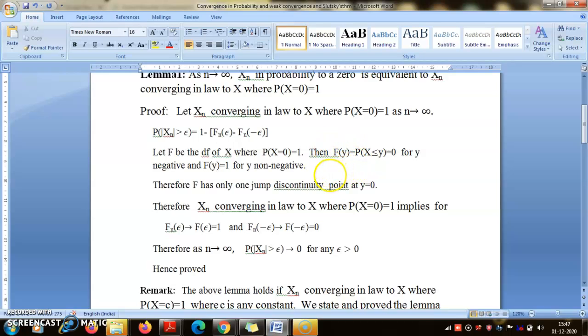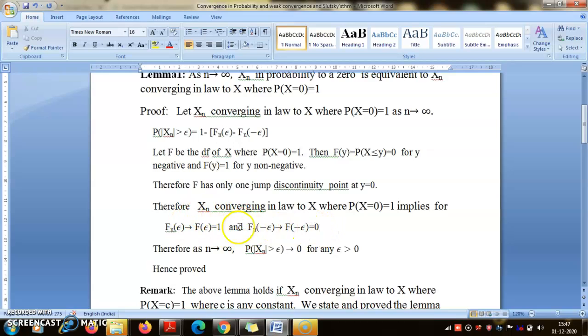It is 0 to the left of 0. At 0 it jumps up to 1 and then remains there forever. So this is a function that is continuous everywhere except 0, and the discontinuity point is 0 only. So for any positive number epsilon, epsilon and minus epsilon are continuity points of f.